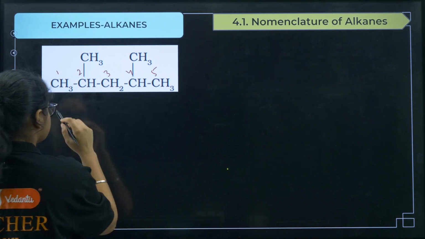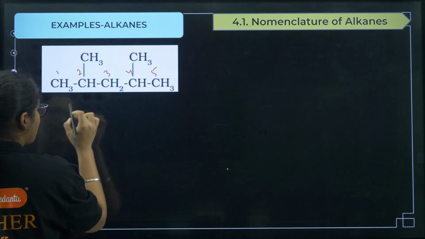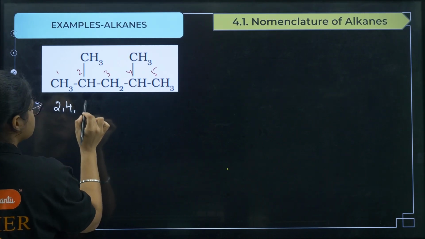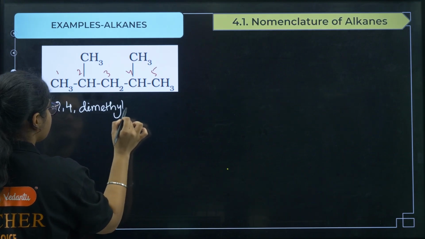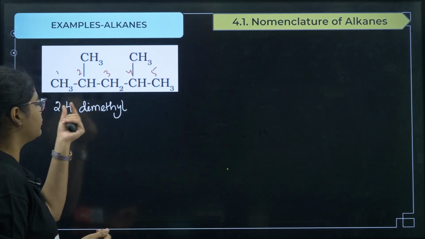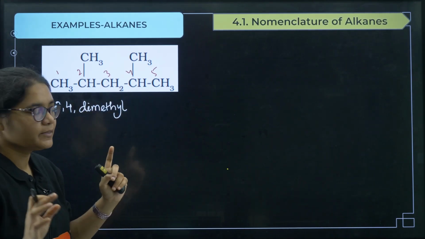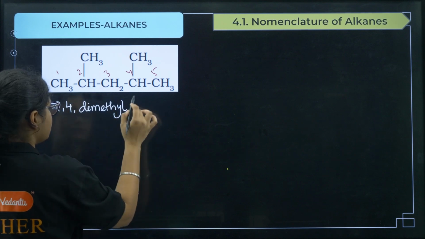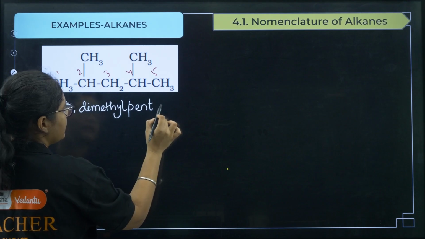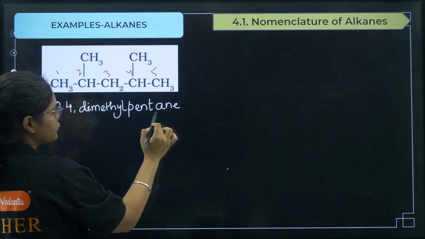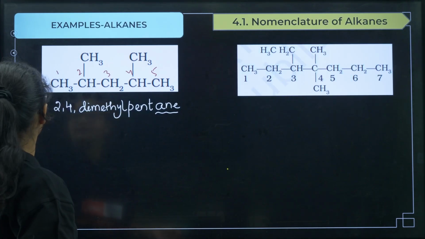So how can I write the name? I got the substituents. I told you first it should be substituents, then parent name, then the suffix. So the prefix part will be 2,4 dimethyl. If these substituents were different groups, then you should write 2-methyl, 4-ethyl, something based on the alphabetical order. But because the 2 substituents are the same, it is 2,4-dimethyl pent and ane. Alkane group, it should end with ane. Okay, clear?